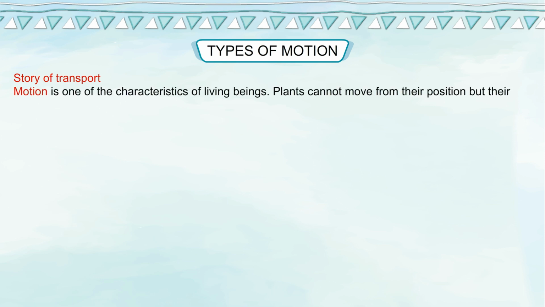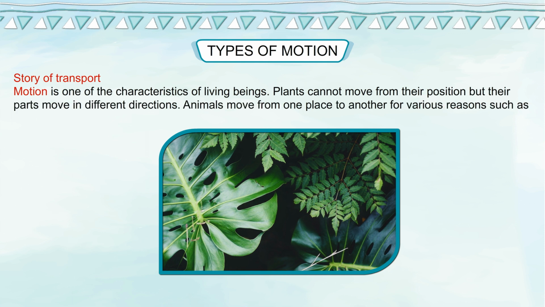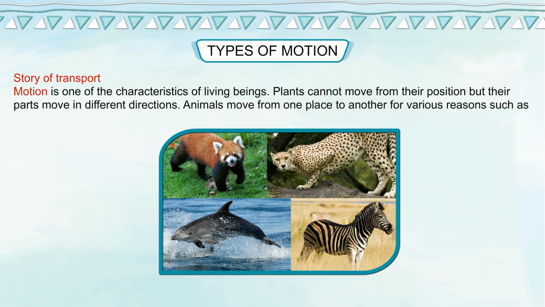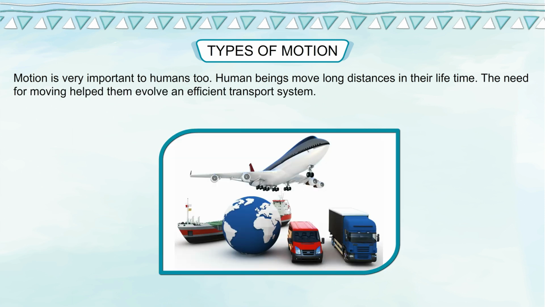Story of transport. Motion is one of the characteristics of living beings. Plants cannot move from their position, but their parts move in different directions. Animals move from one place to another for various reasons, such as finding food, looking for mates, and escaping from predators. Motion is very important to humans too. Human beings move long distances in their lifetime. The need for moving helped them evolve an efficient transport system.